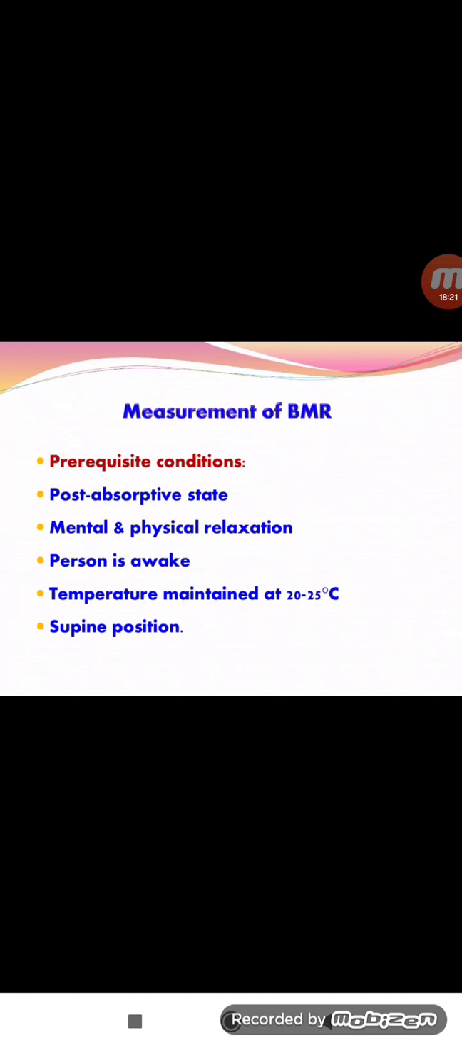The next one is mental and physical relaxation, and the room temperature required is 20 to 25 degrees Celsius. This is a good temperature for maintaining stability. If the temperature increases or decreases, there is loss of electrolytes and so on. And the next one is the supine position. Supine position means a relaxation position, a sleeping position. So in the supine position we also measure the BMR.